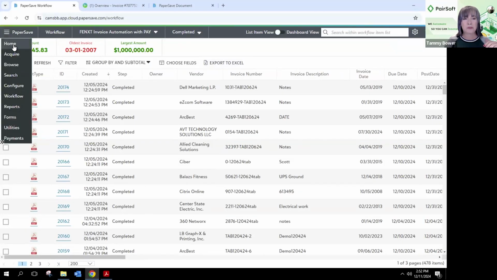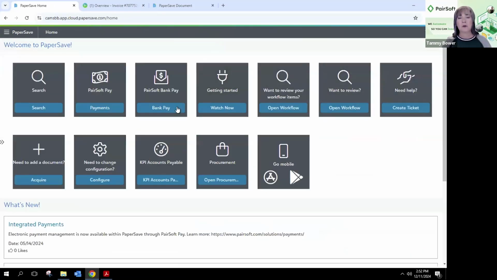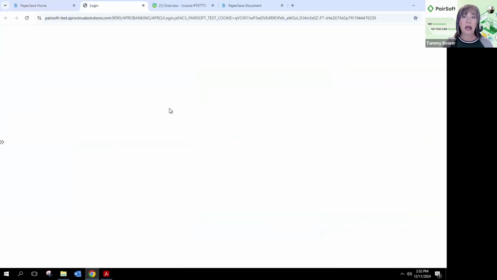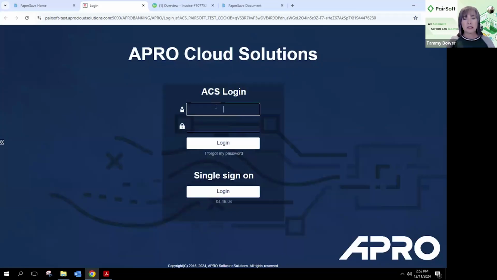We're going to come out here to PaperSave's homepage. And we're going to go ahead and go into the bank pay. This is the portal that the file is sent to. Now you're going to see the word APRO. So remember I said that PaperSave has multiple products, a suite of products, much like Blackbaud, right? Blackbaud's the company, and they have FENXT, RENXT, BBCRM. PaperSave has procurement, PaperSave APRO. They're all part of our suite of products.